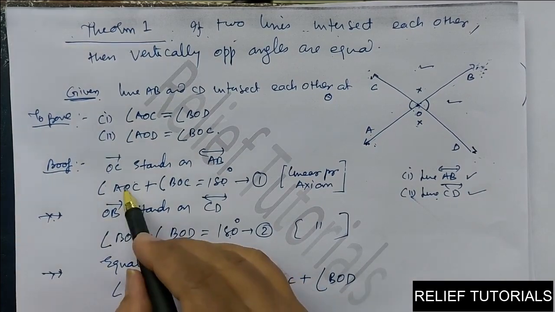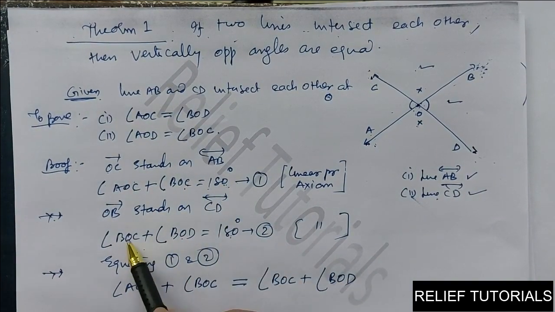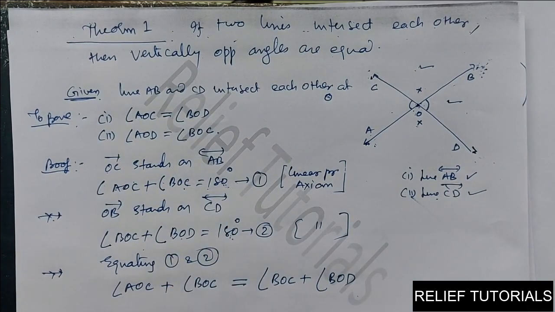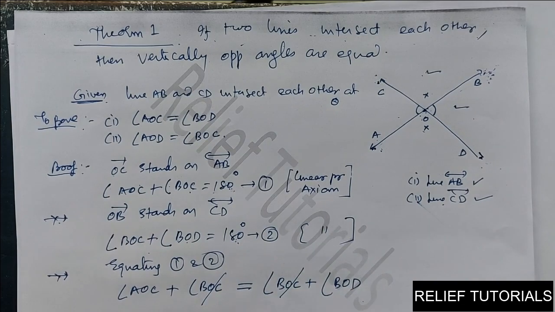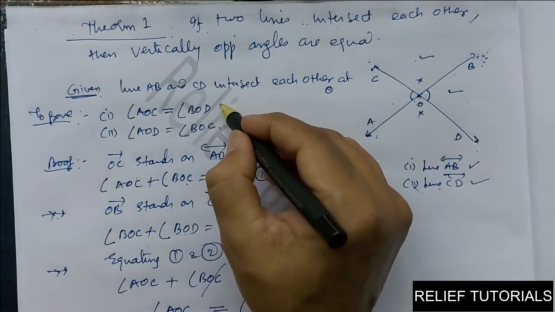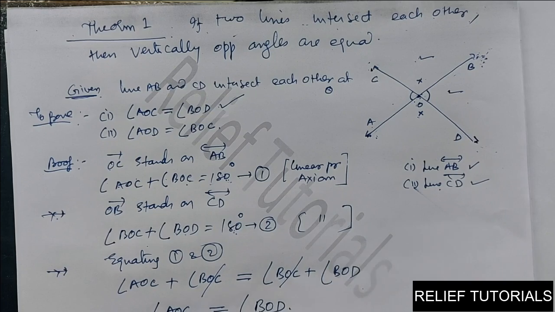Any doubt? Why? Because the total on the left is 180 degrees and the total on the right is also 180 degrees. These are equal, so I can cancel BOC on both sides. What is left? Angle AOC is equal to angle BOD. See here, we have proved this.